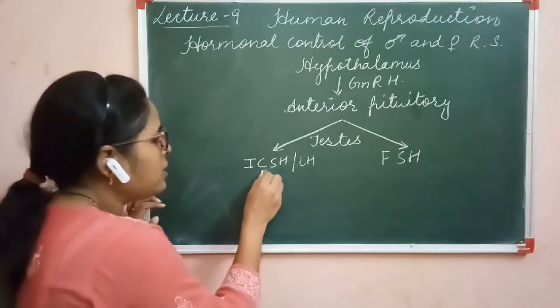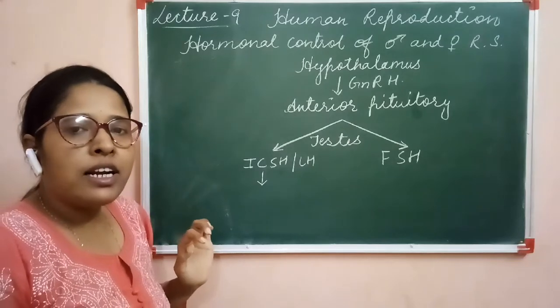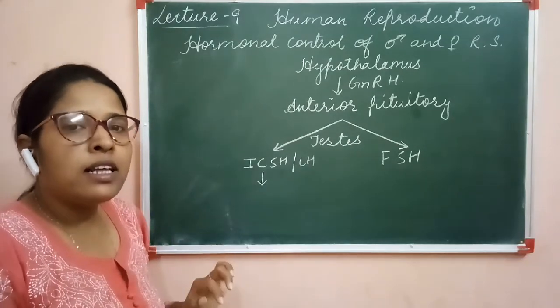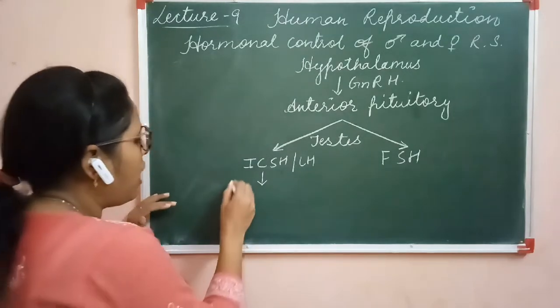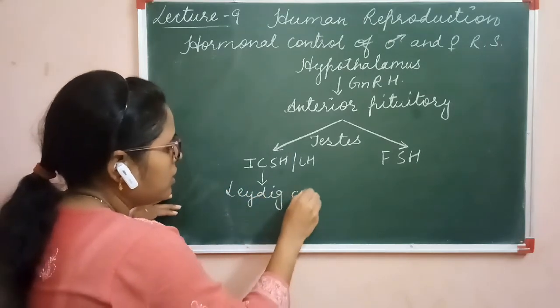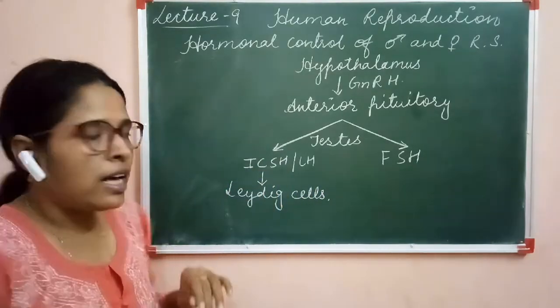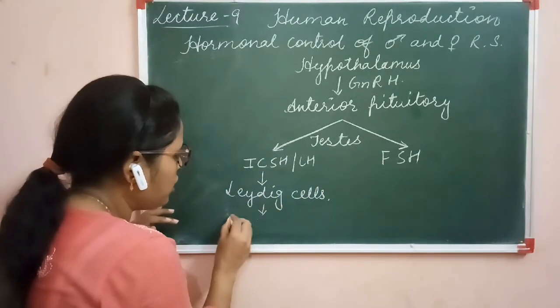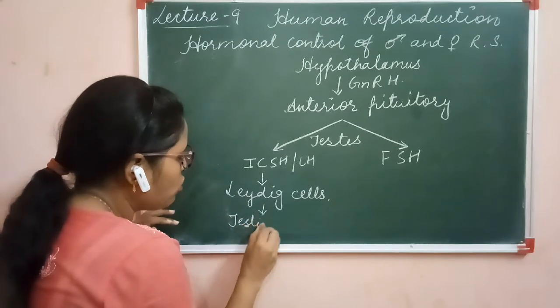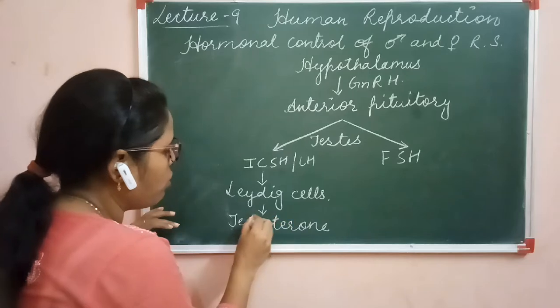ICSH stimulates the interstitial cells, and the cells present in the interstitial fluid are the Leydig cells. Clear? This hormone stimulates the Leydig cells for the secretion of testosterone, the male reproductive hormone.